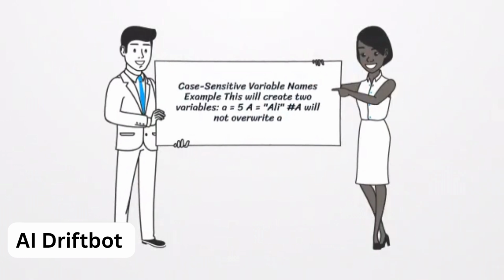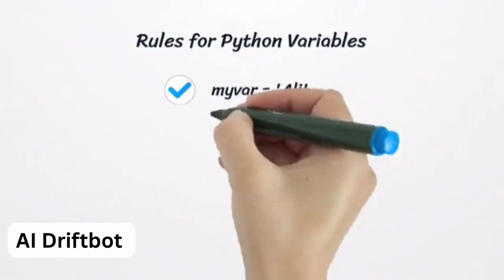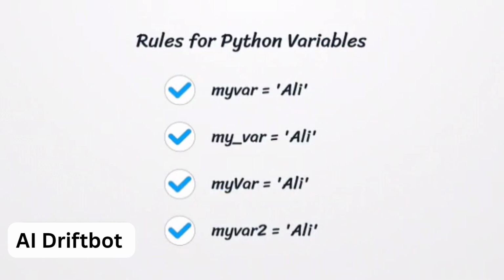Variable names are case sensitive. For instance, a equals 5 and A equals "Ali" are two different variables. Legal variable names must start with